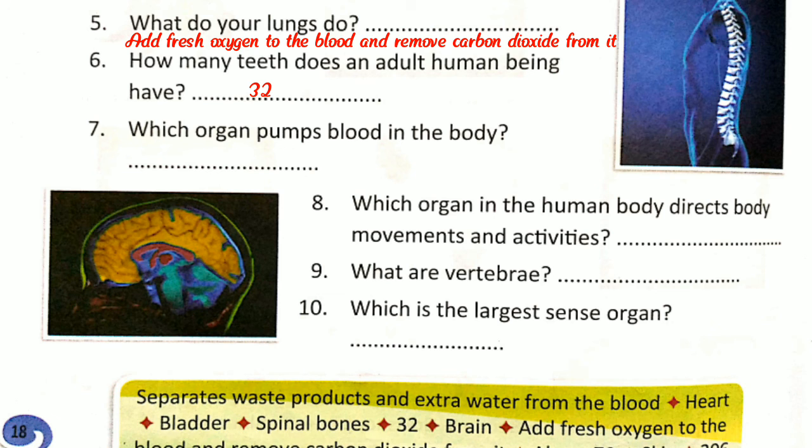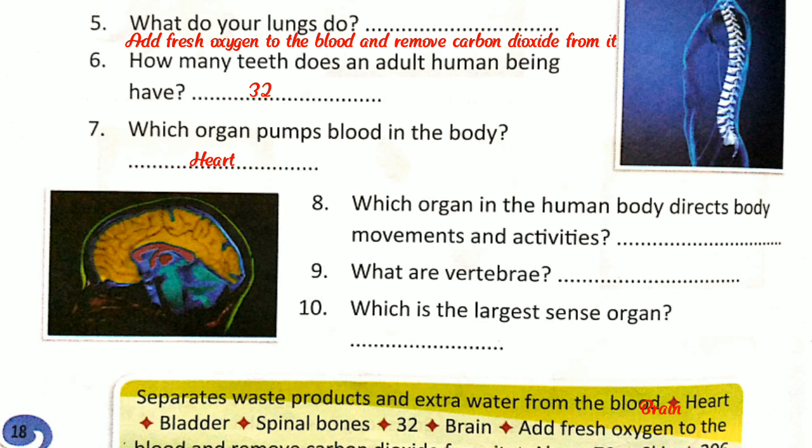Now number seven, which organ pumps blood in the body? The heart pumps blood in the body. Number eight, which organ in the human body directs body movements and activities?